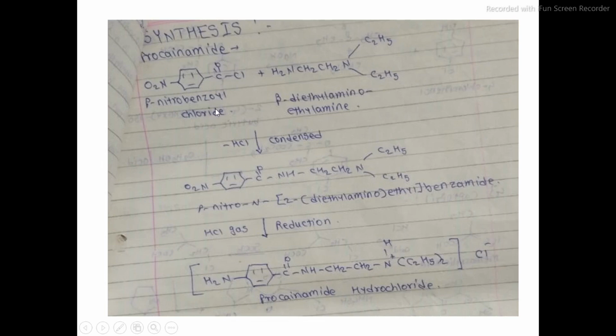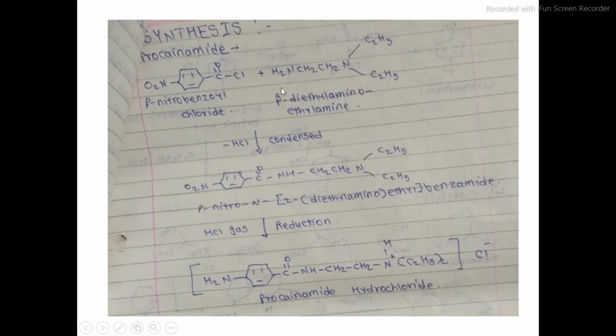This para-nitrobenzoyl chloride is further treated with beta-diethylaminoethylamine, or instead of writing beta you can write 2-diethylaminoethylamine. So this para-nitrobenzoyl chloride is treated with the beta-diethylaminoethylamine.